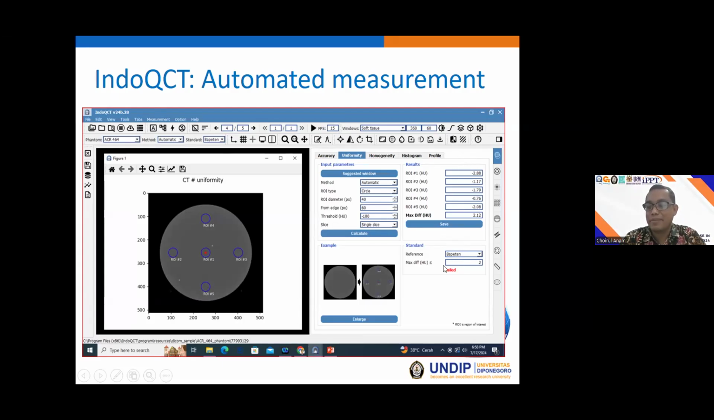In this example, the Bapeten standard is that the CT number uniformity should be within 2 Hounsfield units. Because our result is 2.1, the result is out of tolerance level. But I think this standard is very tight. The IAEA is only 4 for the acceptable, and 10 Hounsfield units for the achievable.